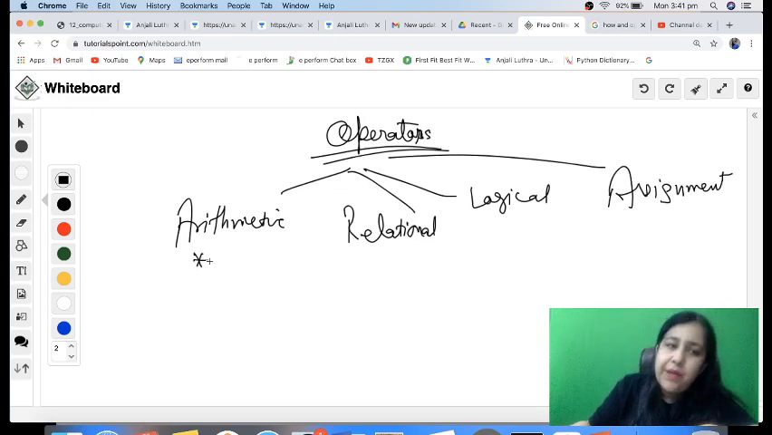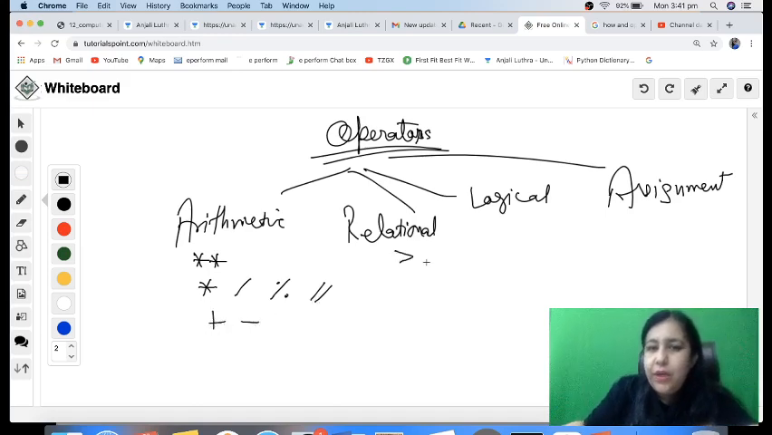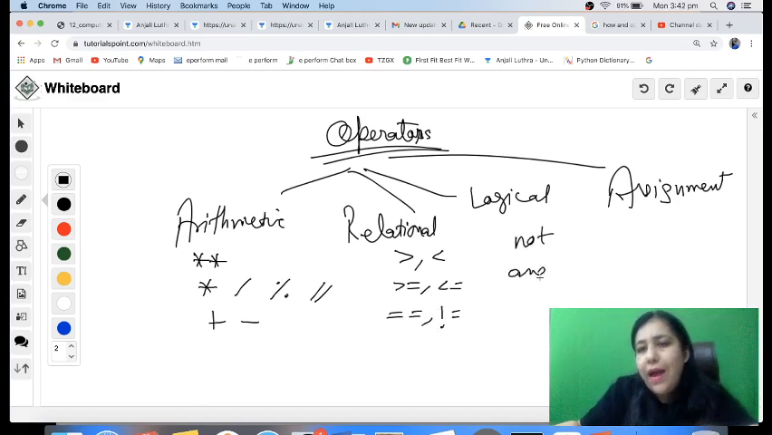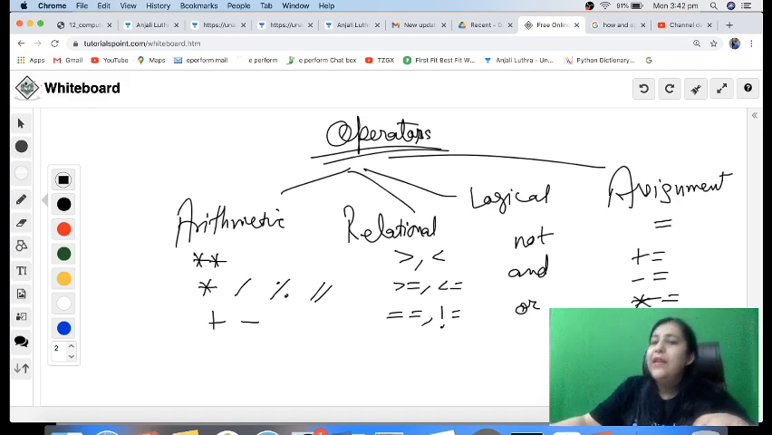In arithmetic operators, we have this sign double star, which stands for exponent. Then you have multiply, divide, modulus, floor divide, plus, minus. In relational, you have greater than, less than, greater than equal to, less than equal to, and not equal to. In logical, you have not, and, or. In assignment, you have a single equal to sign, plus equal to, minus equal to, multiply equal to, meaning you can use it with any of your arithmetic operators. So these are your assignment operators.